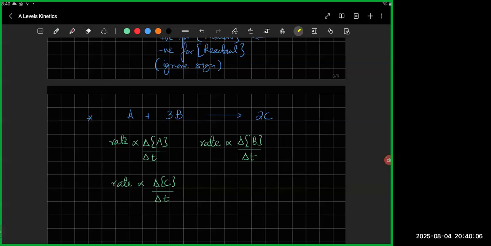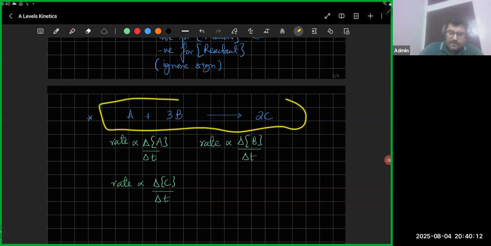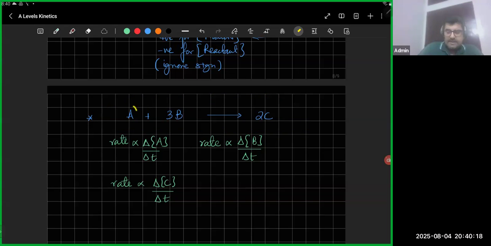Yes, sir. Yes. Except for one thing, okay? Since it is one reaction, the rate of reaction value should come out to be the same, whether you're using the concentration of A, or B, or C. Every time the value should come out to be the same, but it's not going to come out the same, because imagine 1 mole per dm cube per second, or let's say 1 mole per second of A is getting used up. In the same second, how many moles of C would be produced? 2 times, right? It's going to be 2 moles that are going to be produced.